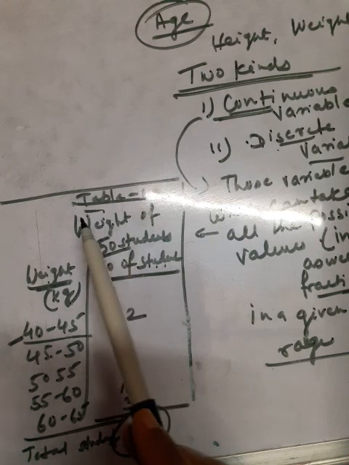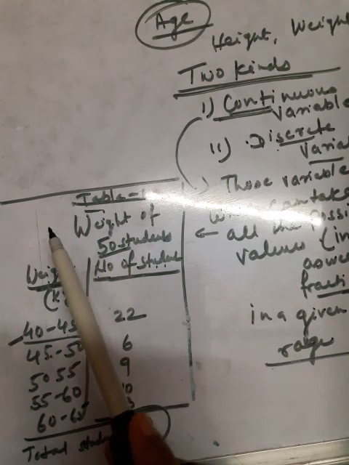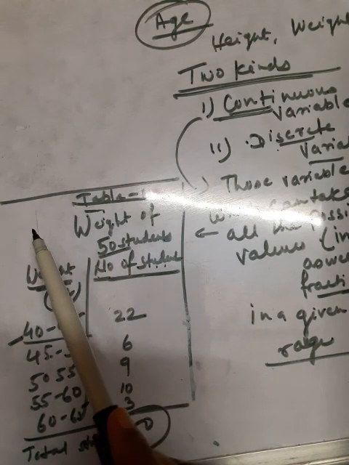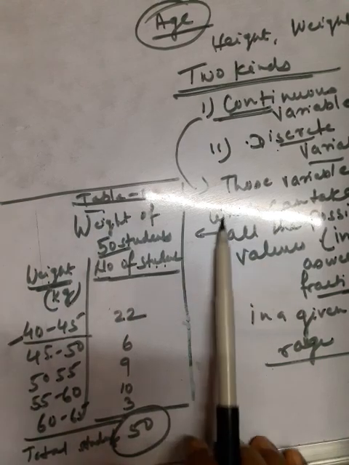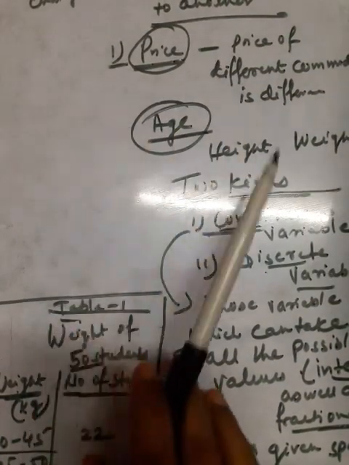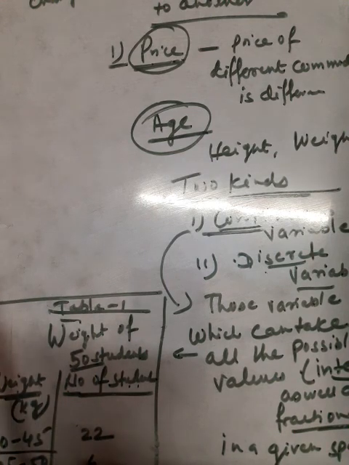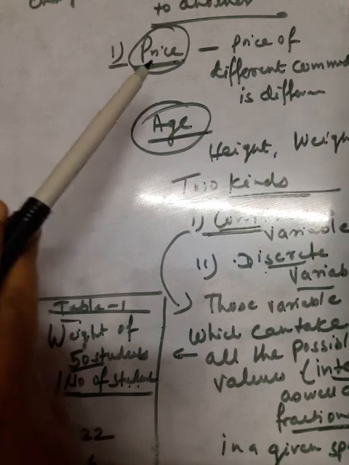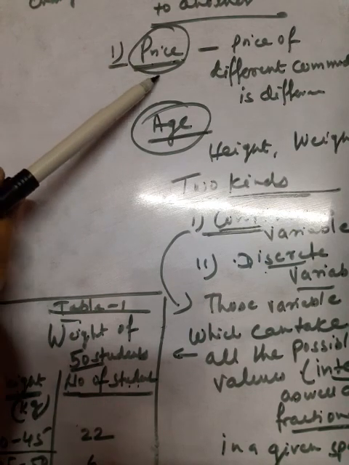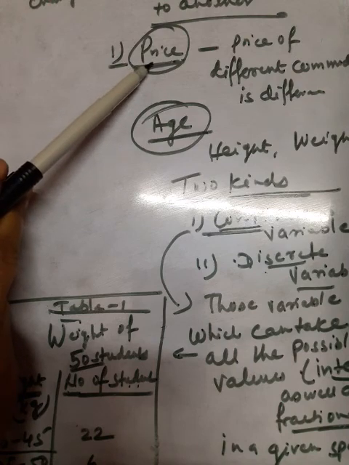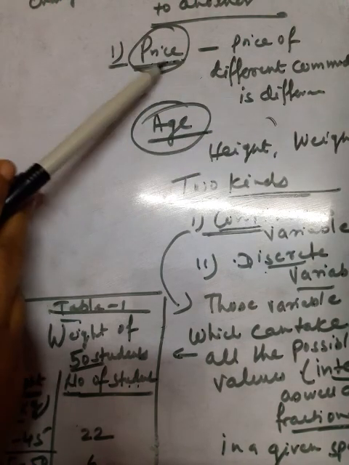Again, the value which varies from one investigation to another. For example, price, age, height, weight, revenue, expenditure, because these values vary from one investigation to another. Means the value of price varies according to the commodities.